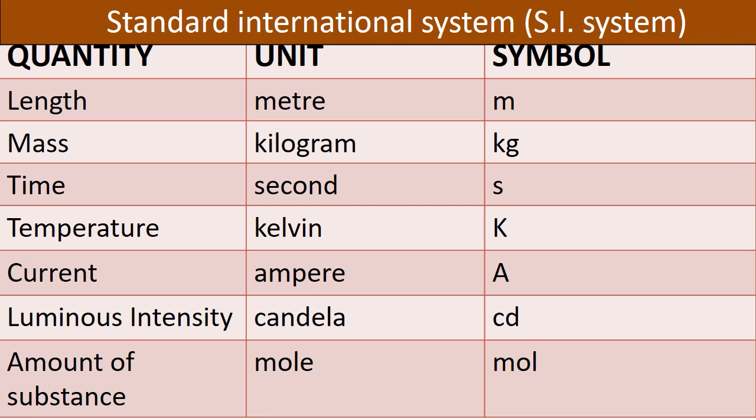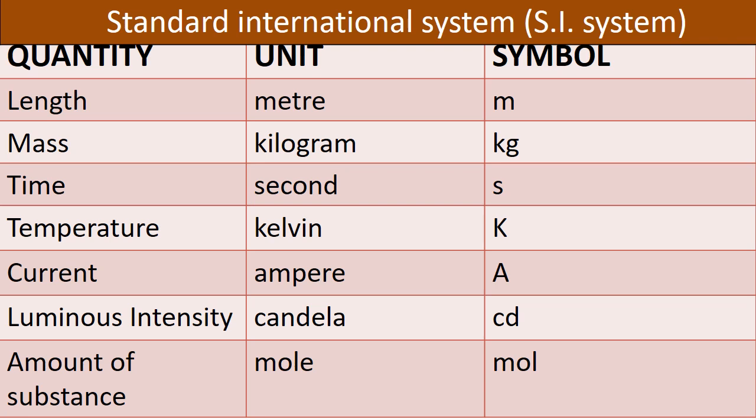K. Okay, and then the next one is current. What is the unit? Ampere. For current, ampere is the unit. And what is the symbol? Capital A. Okay, and then luminous intensity. For luminous intensity, what is the unit? Candela. And the symbol is CD.